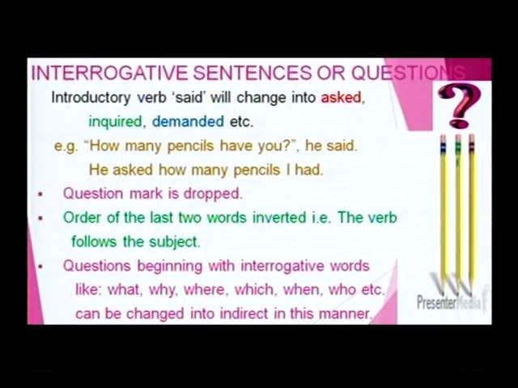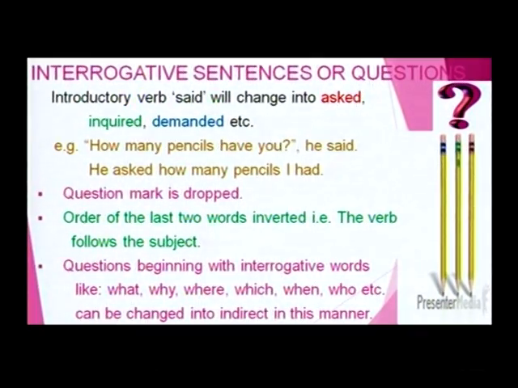For example, "How many pencils have you?" he said. This is one type of interrogative sentence. Then it becomes: He asked how many pencils I had. Instead of the introductory verb "said", we have to use "asked", "inquired" or "demanded". This is one kind of question, so we used "asked" here.